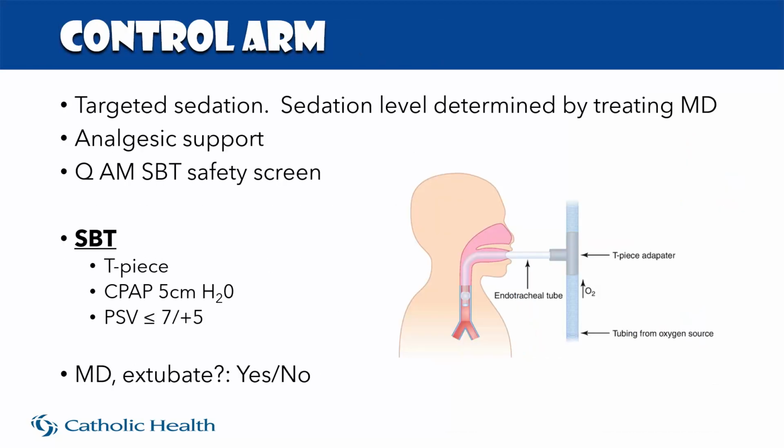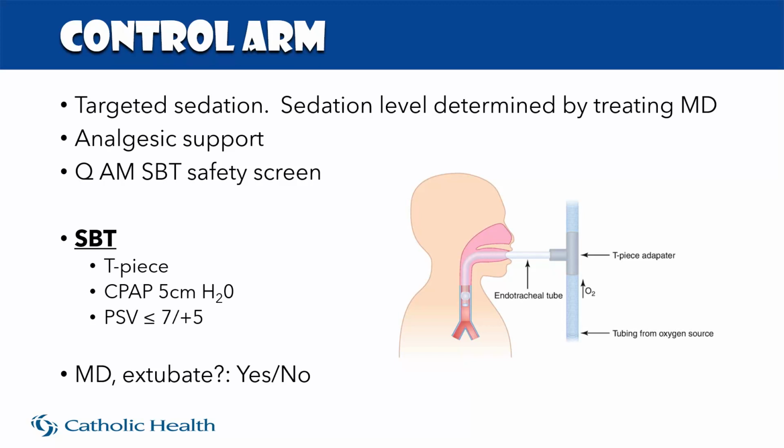So redundancy is intended here. The patient received targeted sedation, and the sedation level was determined by a treating doctor. There wasn't a protocol for this. All patients received analgesic support, and every morning they underwent a spontaneous breathing trial safety screen. The SBT lasted 120 minutes. If the patient failed, the SBT was stopped and they were reevaluated in a 24-hour period. If the patient passed the safety screen, they were moved on to the spontaneous breathing trial itself.